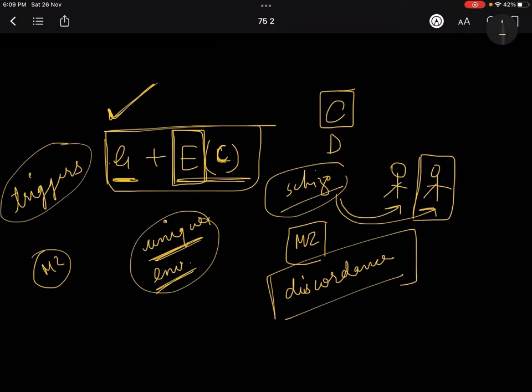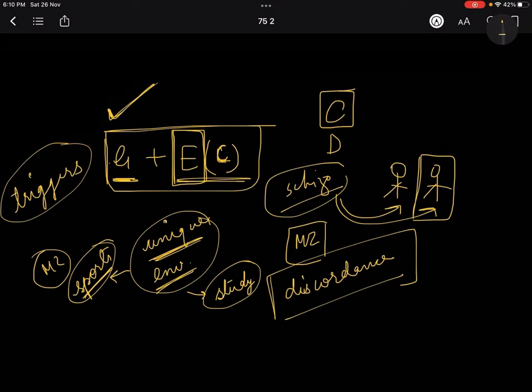Maybe one was a sports person, one used to like sports and one used to like studying. So this sports person went on to become very popular, because he did so much in sports, and there are few people who become so good at sports. He got very famous because of his sports skills.